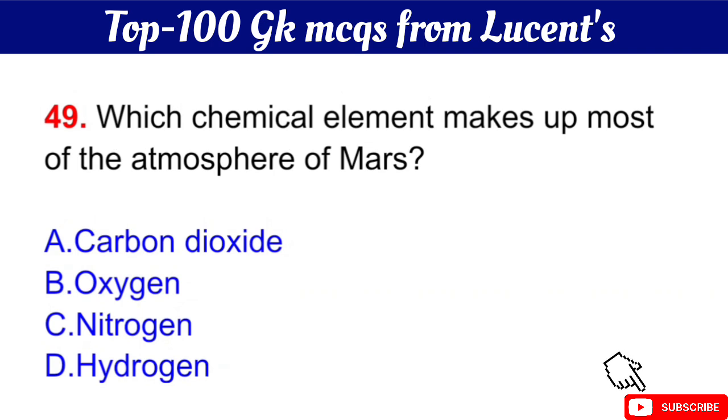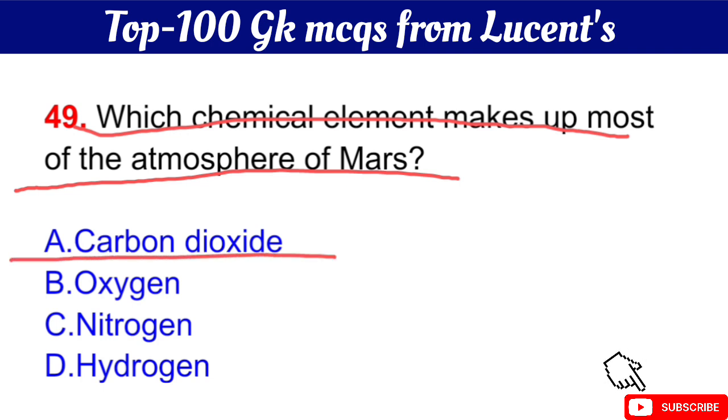Question number 49 is which chemical element makes up most of the atmosphere of Mars? Your question is which chemical element makes up most of the atmosphere of Mars? The right answer is option A, carbon dioxide.